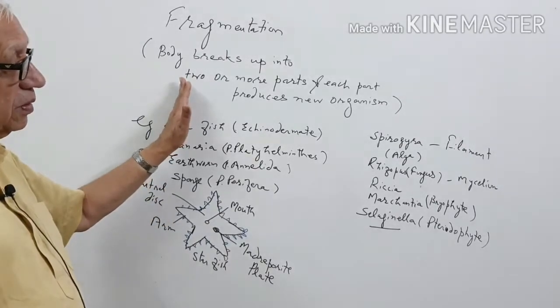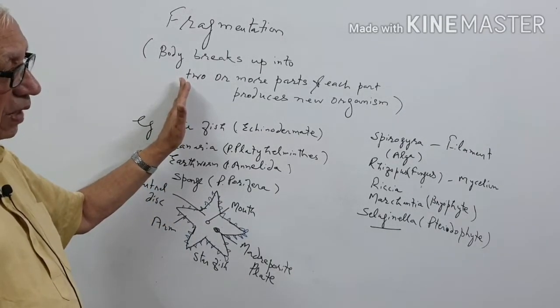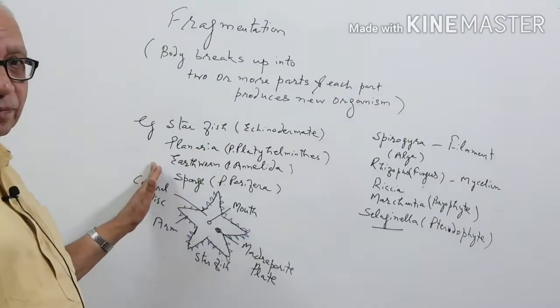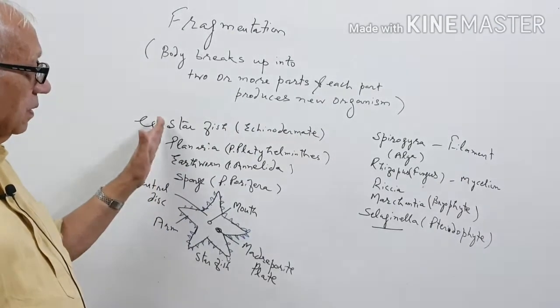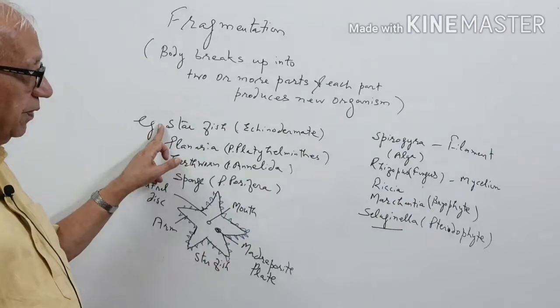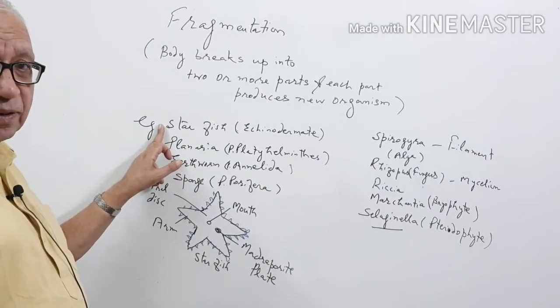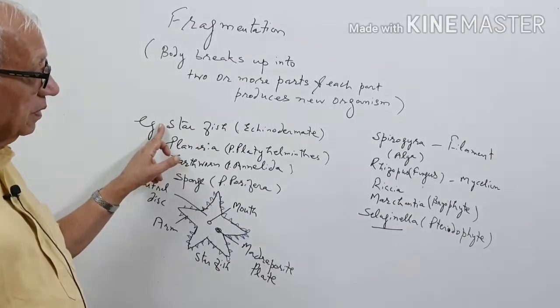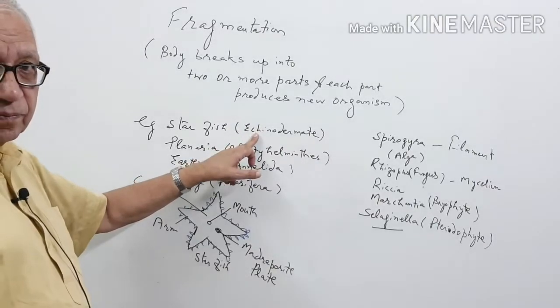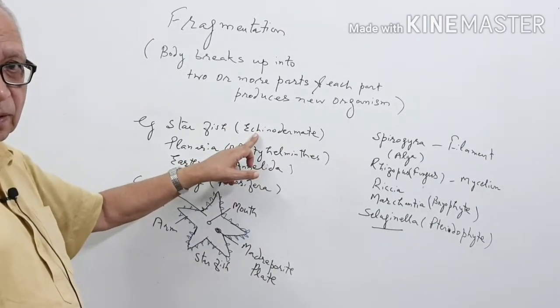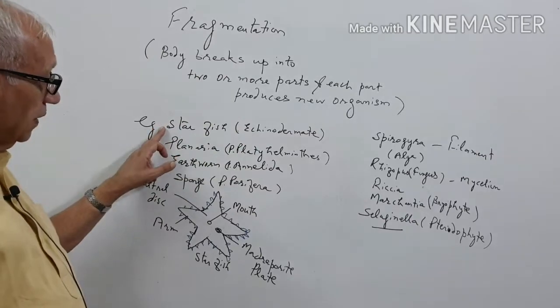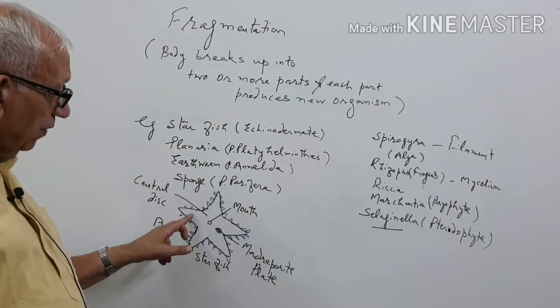It occurs in both plants and animals. In animals, for example, we come to starfish. Starfish is an echinoderm. It has a central disc and 5 arms.